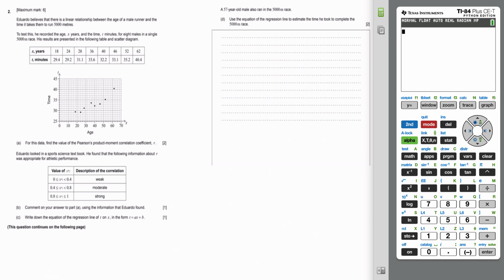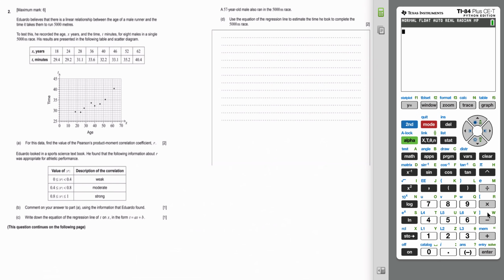So this question is on correlation and regression, and we're told that they're checking to see if there is a linear relationship between the age and the time it takes for these people to run 5,000 meters. So we have the data given to us. We also have a scatter plot, and it asks us to find the Pearson's product moment correlation, or R, for the data.